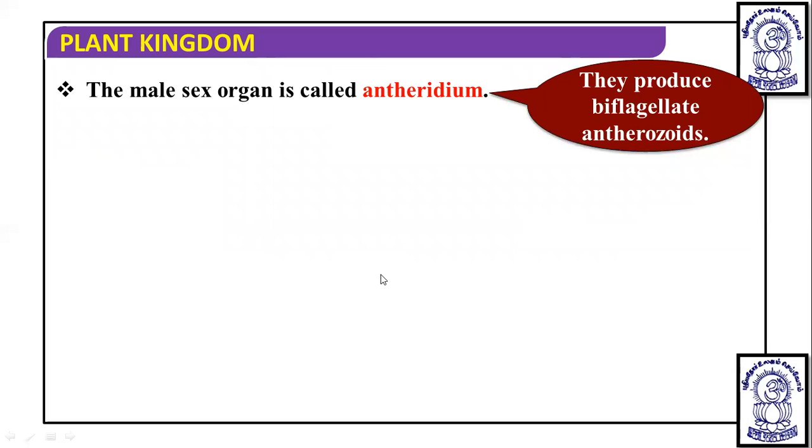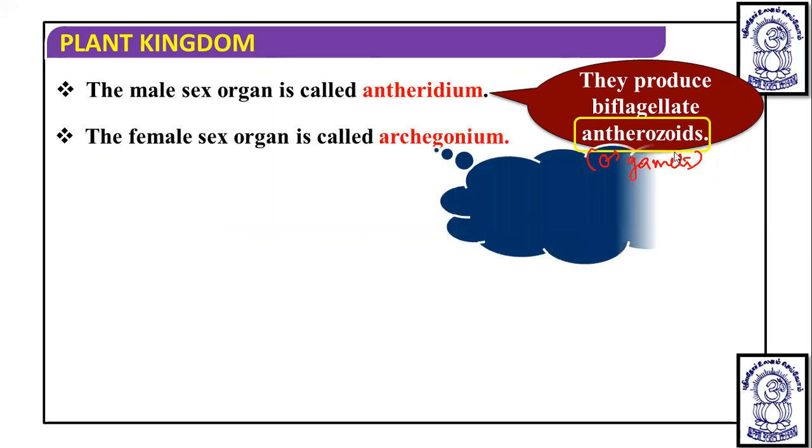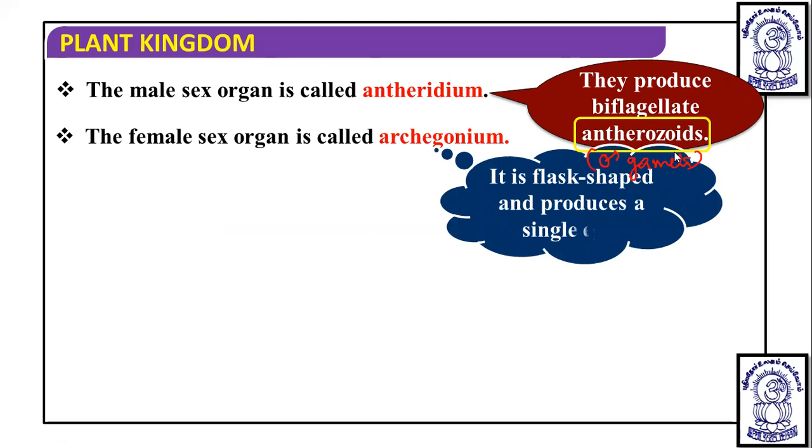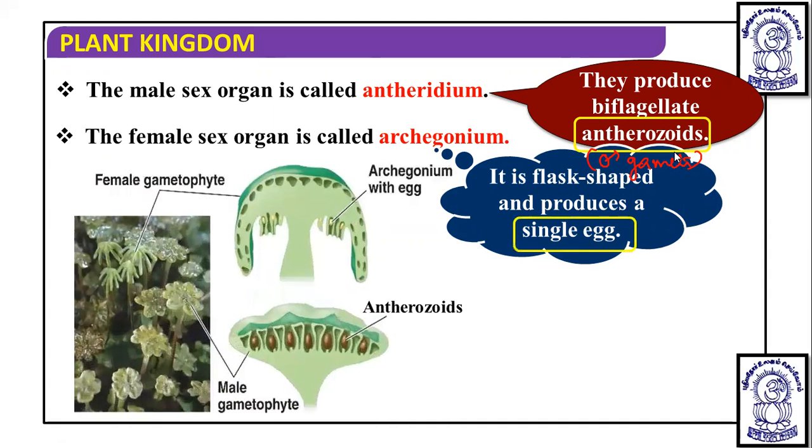In bryophytes, dear students, you need to remember that the antherozoids are nothing but the male gametes. These male gametes are motile and they have two flagella. The female sex organ is called archegonium, and it is flask shaped and produces a single egg. So this is the particular hanging archegonia you can see.